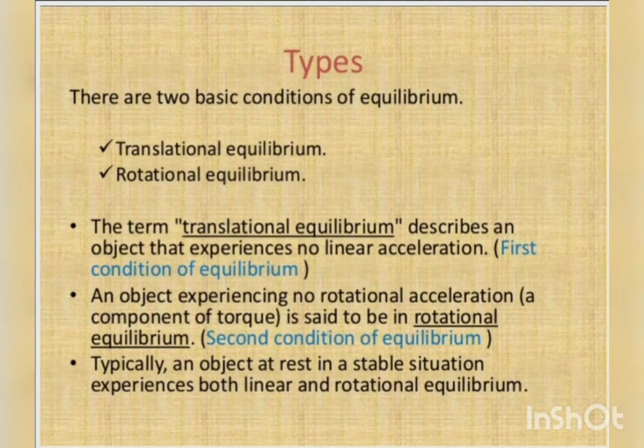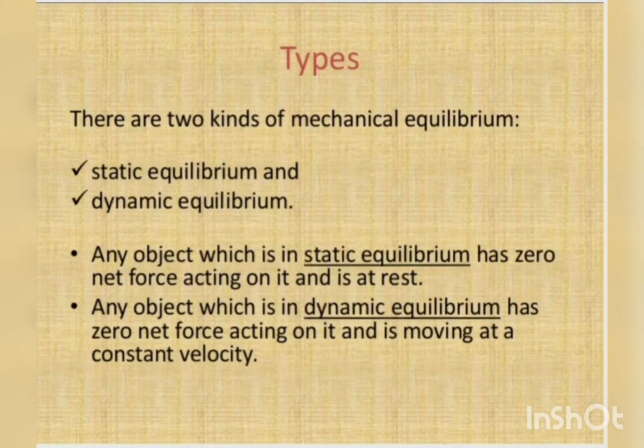There are two basic conditions for equilibrium: translational equilibrium and rotational equilibrium. The term translational equilibrium describes an object that experiences no linear acceleration. That is the first condition of equilibrium. Rotational equilibrium describes an object that experiences no rotational acceleration; a component of torque is used in rotational equilibrium. That is the second condition of equilibrium. A stable object experiences both linear and rotational equilibrium.